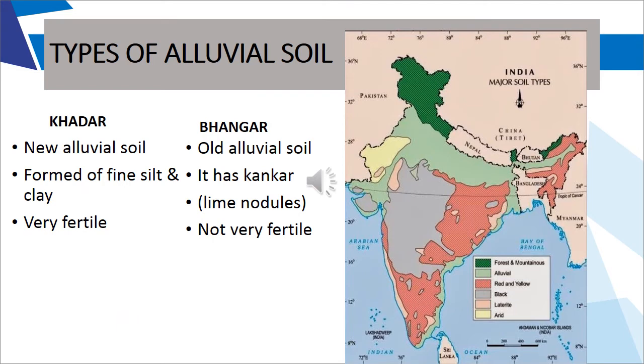Now alluvial soil can also be categorized under two categories. This is inland alluvial soil, that is, the soil found in the Indo-Gangetic plain. It has two categories: Khadar and Bhangar. Khadar is the new alluvial soil which has recently been formed, and it is formed of fine silt and clay, and it is very fertile. Bhangar is the old alluvial soil. It has a lot of lime nodules and is not very fertile. Why is Khadar very fertile? Because every year it is replenished by floods, so it is more fertile as compared to Bhangar soil.